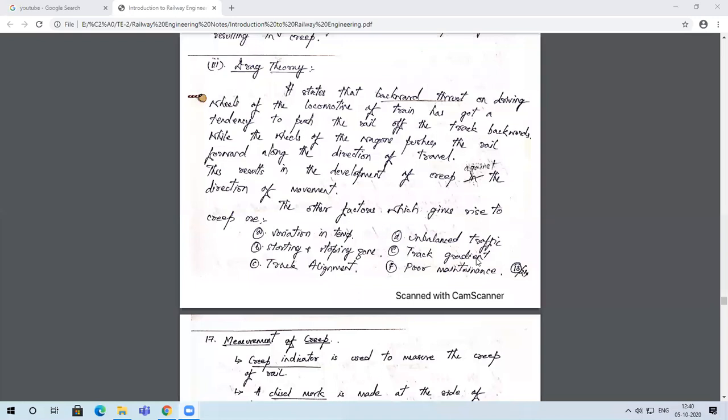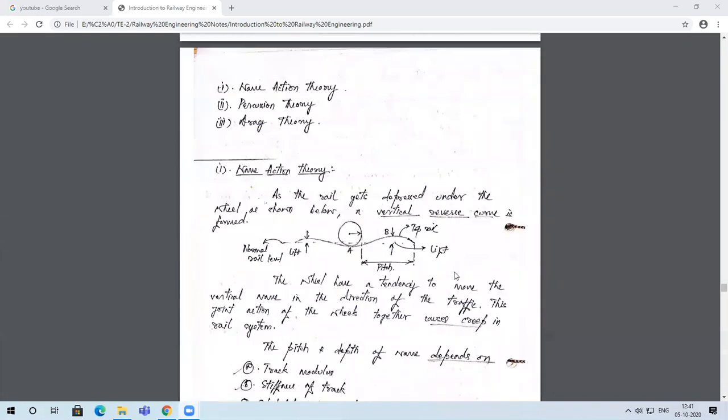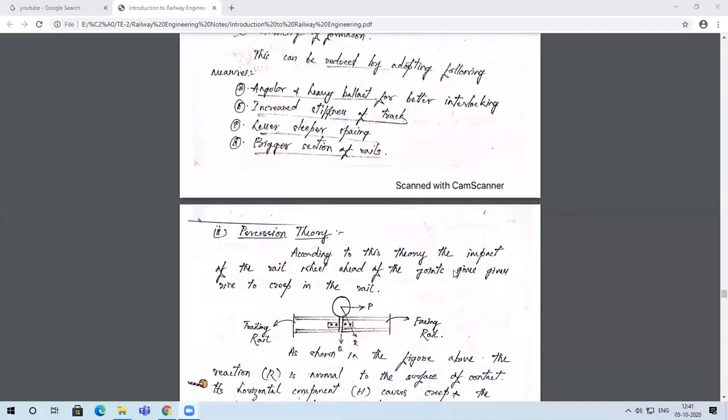On the other hand, if you have a steep falling gradient, then the vehicle might have to continuously apply brakes. Now when it applies the brake, the friction will tend to see to it that the track, or the rails, also move along the direction of the vehicle. Other than this, even after designing all these things, if the maintenance is not being done properly, then that will lead to creep taking place. So this is all about creep in rails.